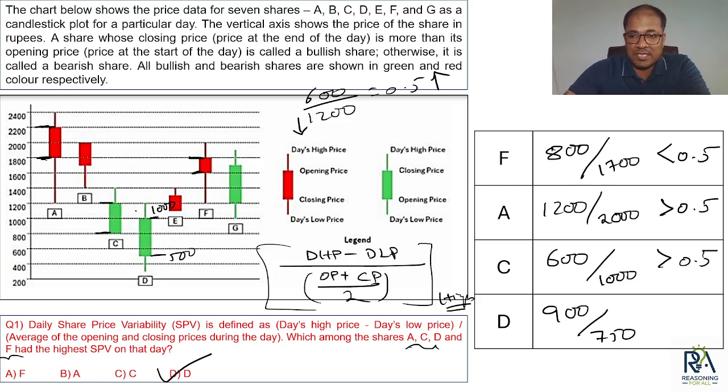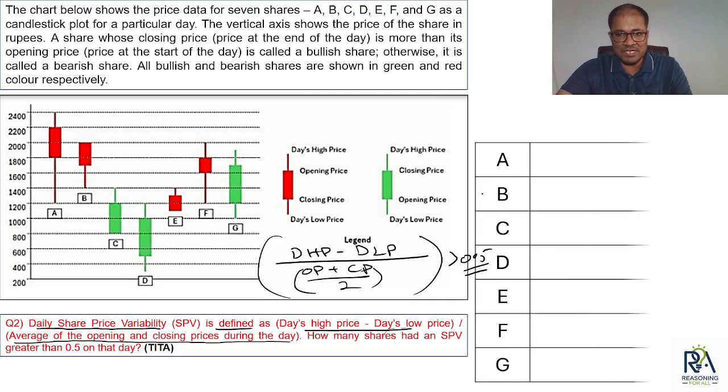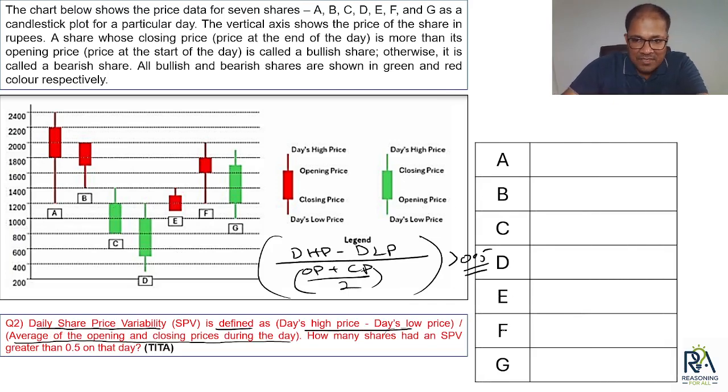Okay. Next one, D. I don't have to calculate whether it is greater than 0.5 or not. I already know it is greater than 1. Obviously, it will be greater than 0.5. Are you getting the point? So out of A, C, D and F, only F is less than 0.5. The rest, A, C, D, are greater than 0.5. So only F is not satisfying. A is satisfying, C is satisfying, and D is satisfying. So I have to cross check only for B, E and G.